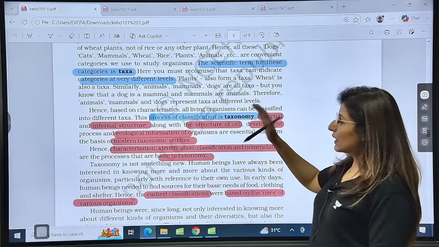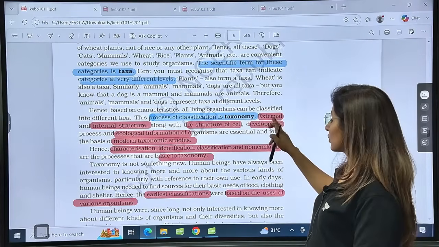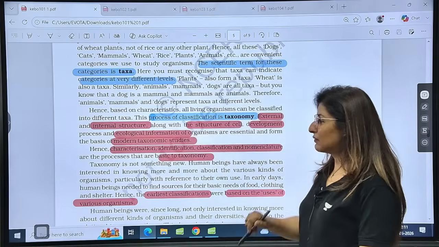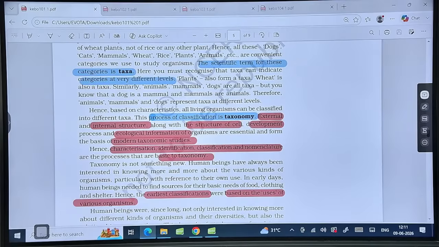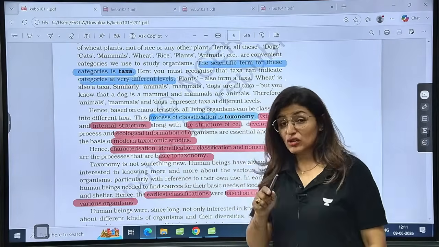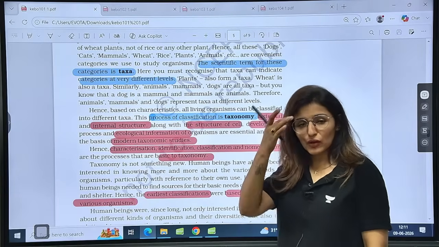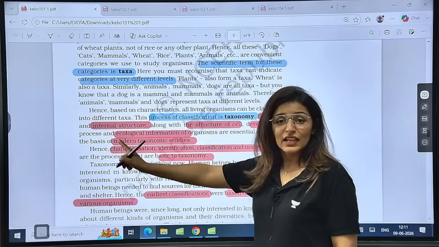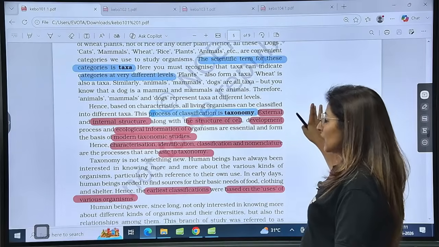Is that clear? See, earlier taxonomy was based on only external features, merely observable characters, but later on external and internal structure of cell, development process, and ecological information formed the basis of modern taxonomic studies. Are we able to underline all these things? Are we focusing on all these lines? So, the classic taxonomical studies considered only the easily observable characters, that means external morphology. But modern taxonomic studies take into consideration all these things: external structure, internal structure, structure of cell, development process, even the ecological information. Now, very important line.